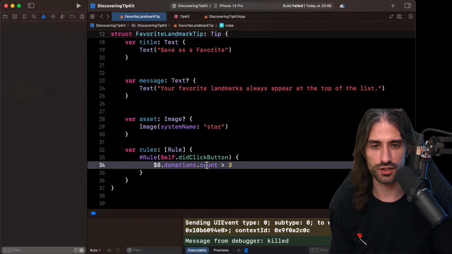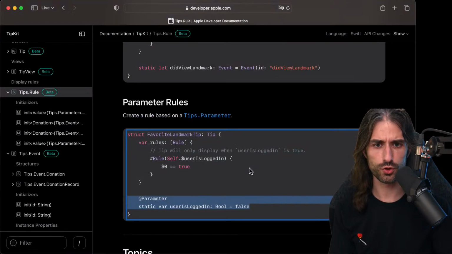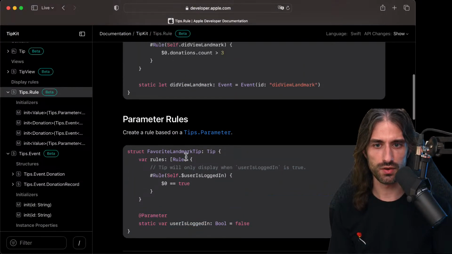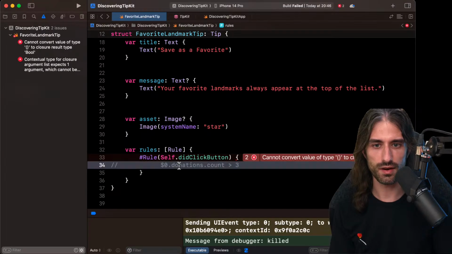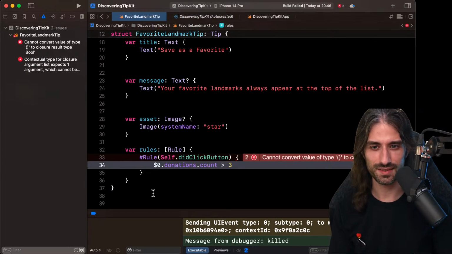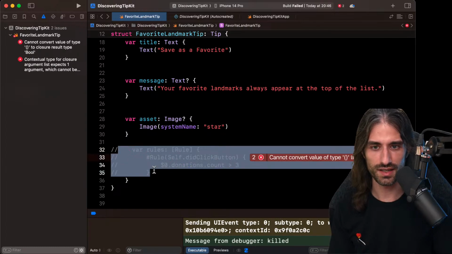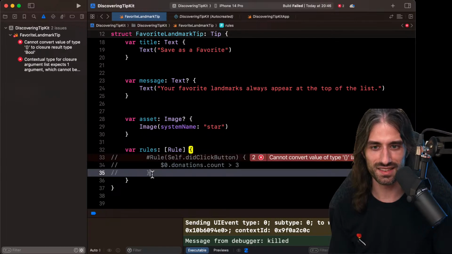Okay, so now that we have this, it's called user is logged in. So I'm going to change the rule here, and instead, let me go back to documentation. I want to create a new rule actually. All right, so I'm going to comment out, no, didn't mean to do that. Okay, only these 3 lines, all right.